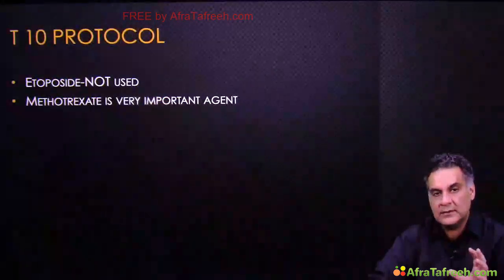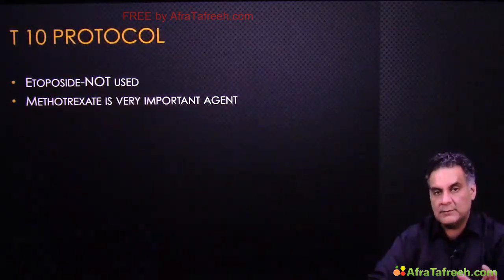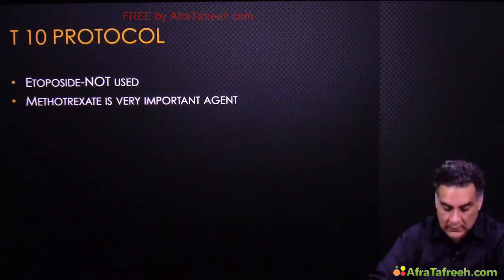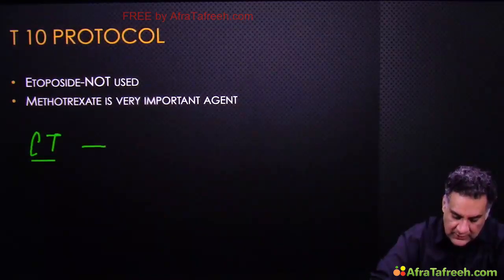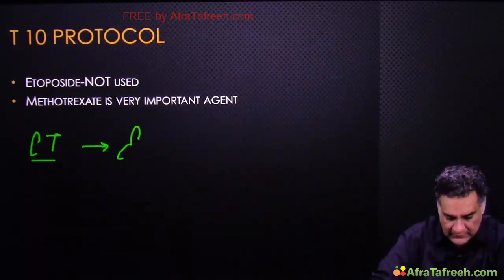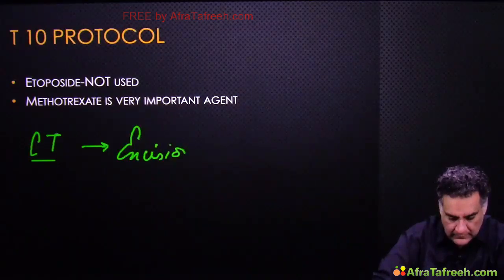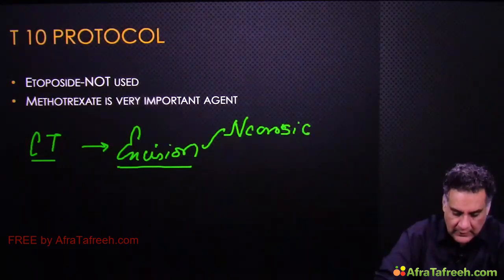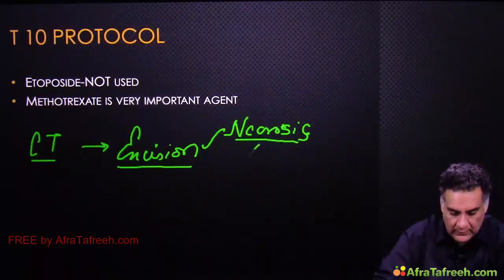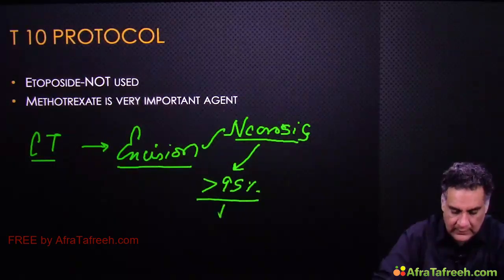And then treatment. T10 protocol. Remember, you give chemotherapy, shrink the size, do an excision, see the necrosis. If the necrosis is more than 95%, it is chemosensitive.